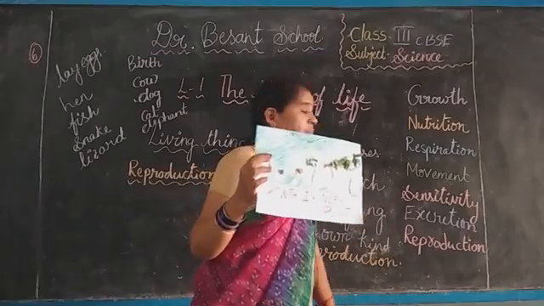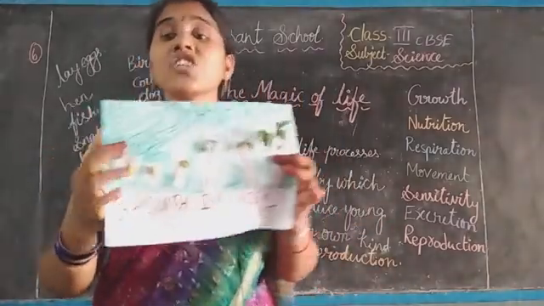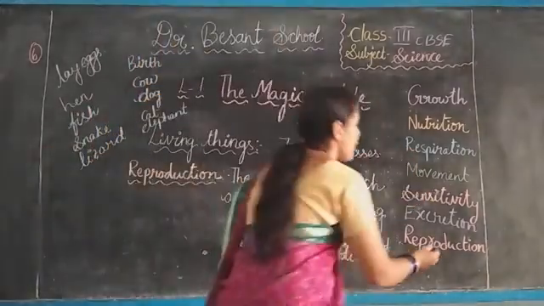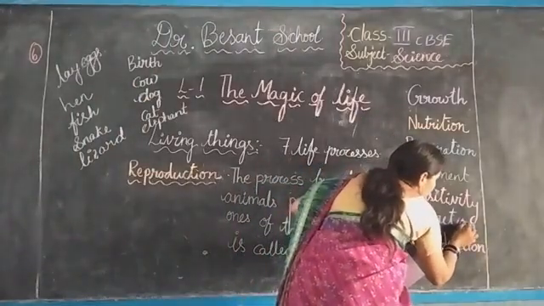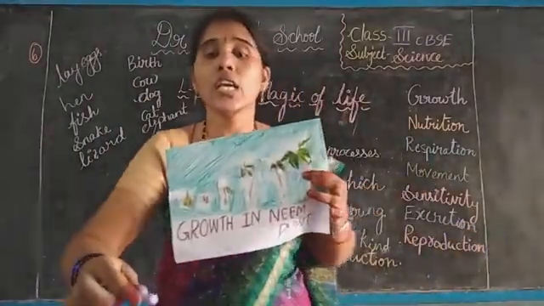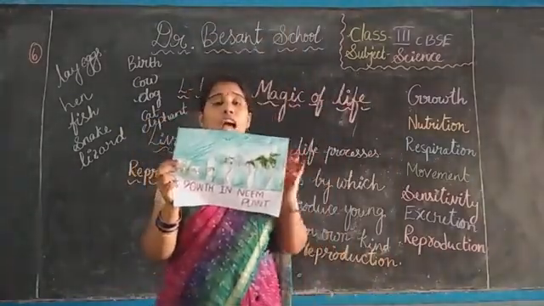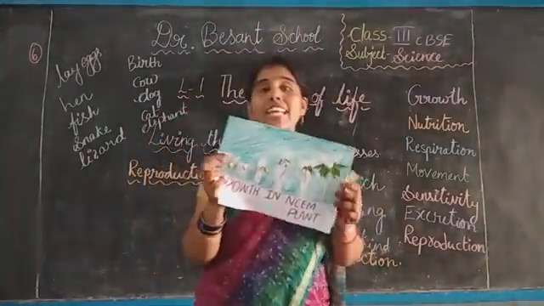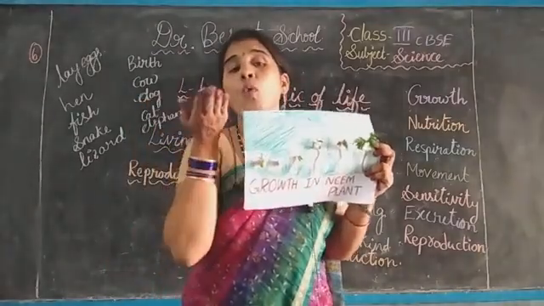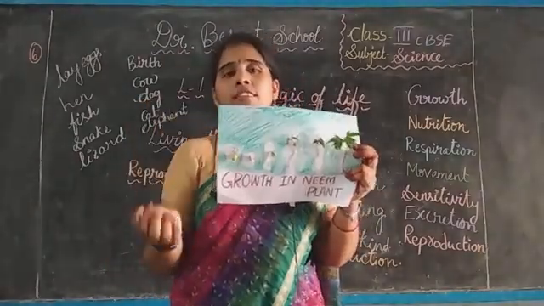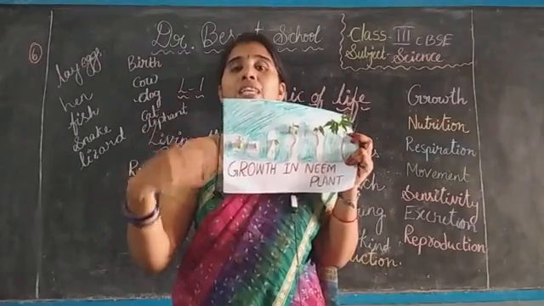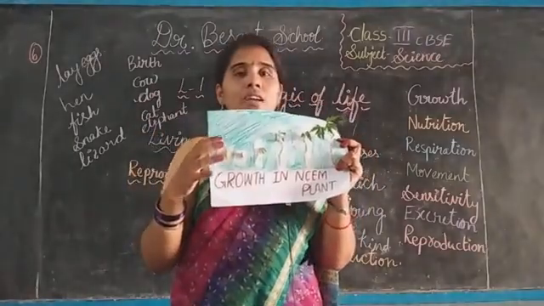Next, excretion. Actually, in the winter season, the plant does not need much water. If you pour the water, you can observe small water droplets on the leaves in the morning itself. Means it loses the excess amount of water.